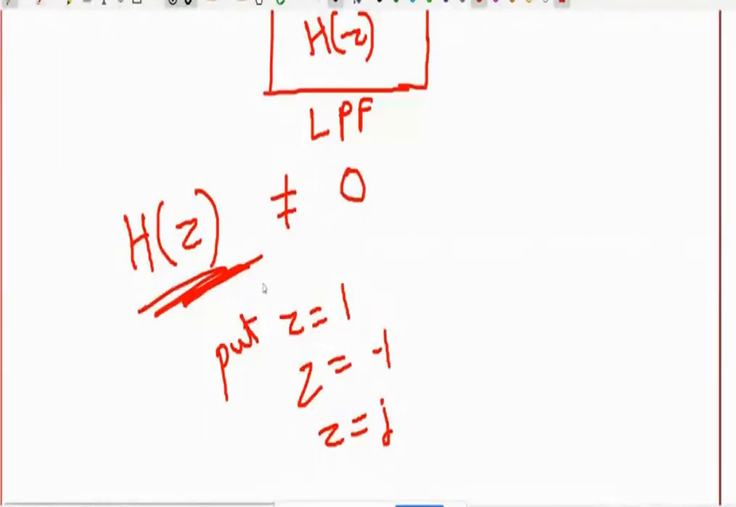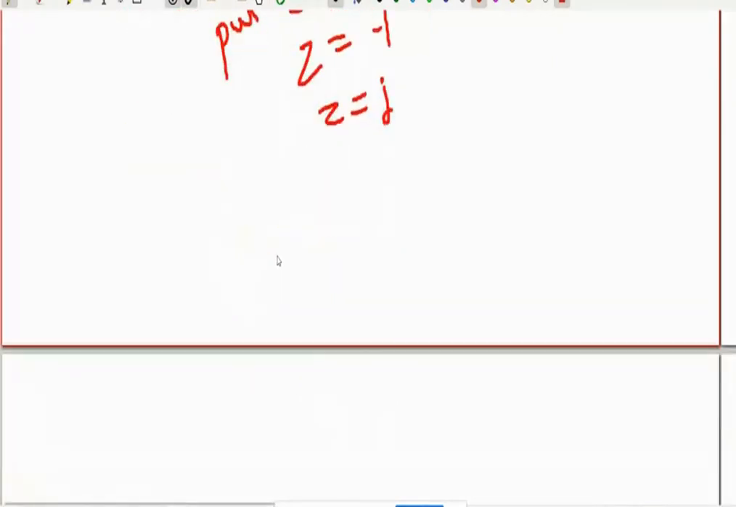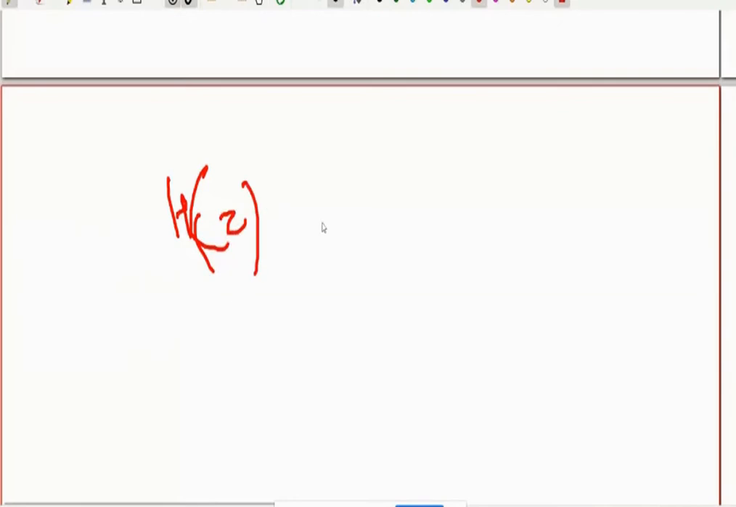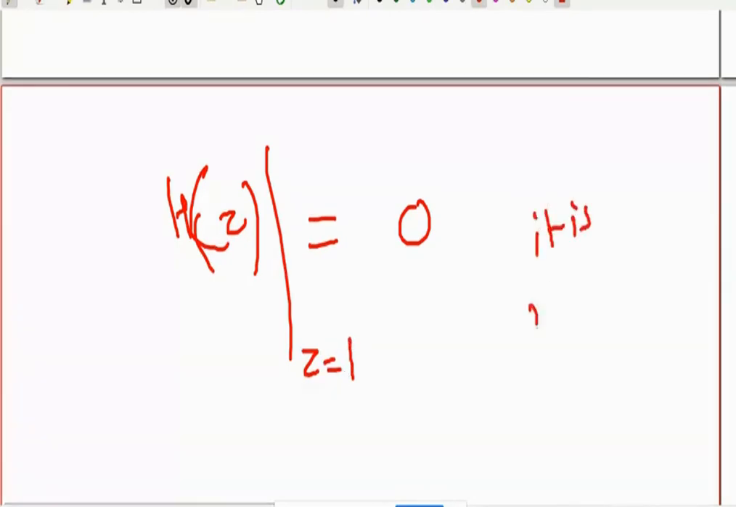When I put z equal to 1 in h of z and h of z gets some value, h of z is non-zero, that means it can be a low pass filter. If your h of z is 0 at z equal to 1, that means it is not a low pass filter.